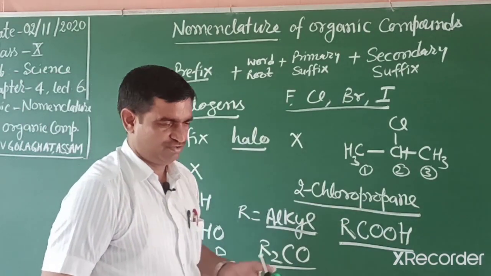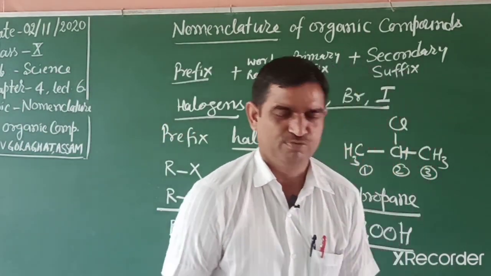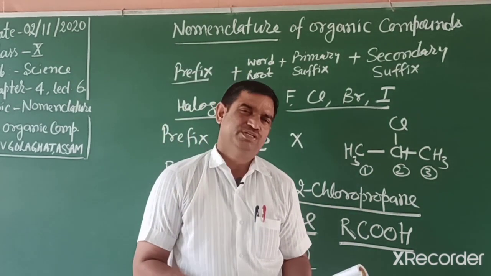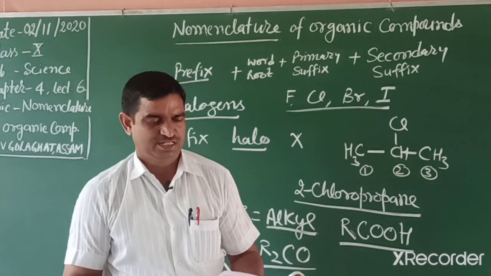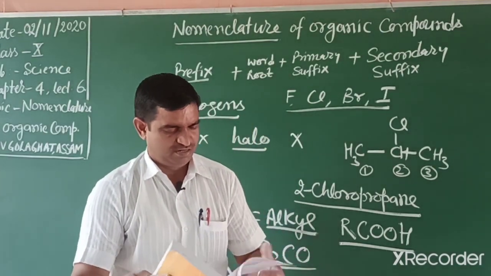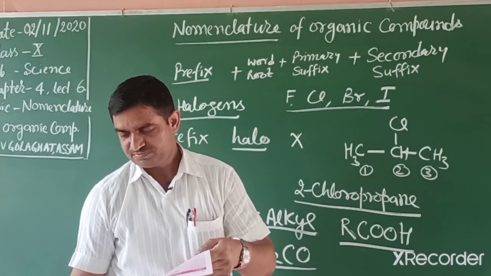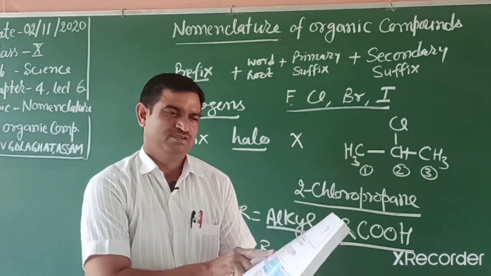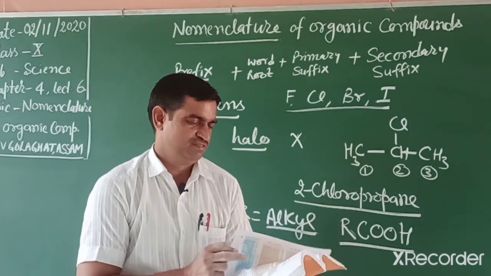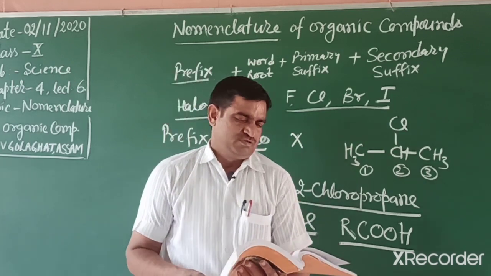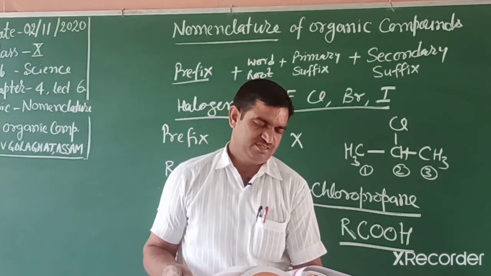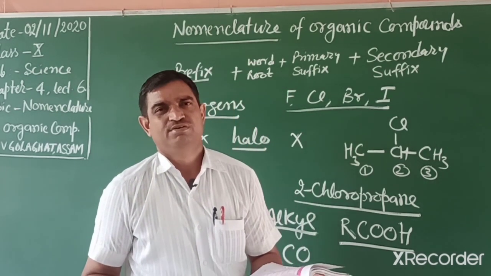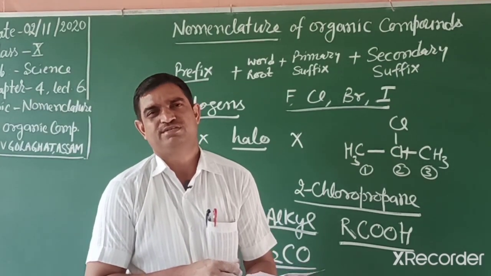In this way, students, in your syllabus, functional groups are almost finished. So thoroughly study in your NCERT book the rules given, and write some nomenclature that is given at page number 68. Try to write the IUPAC name given in your in-text questions and exercise questions. If you have any problem, then write in the comment box and we will explain in the next video. In this way our nomenclature is finished.